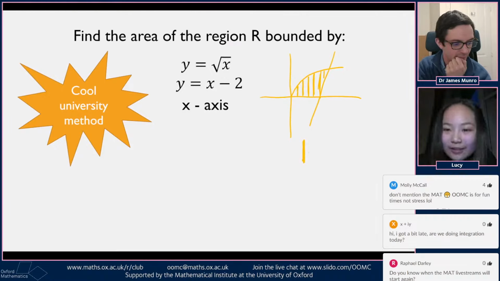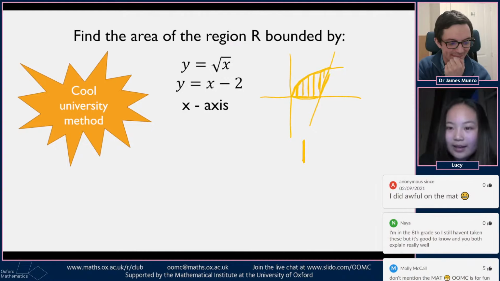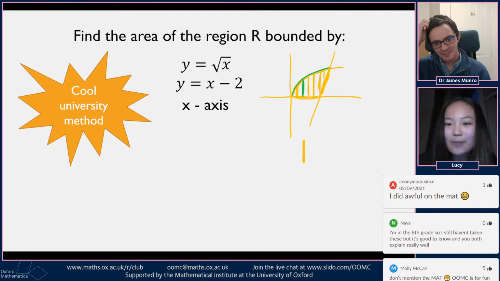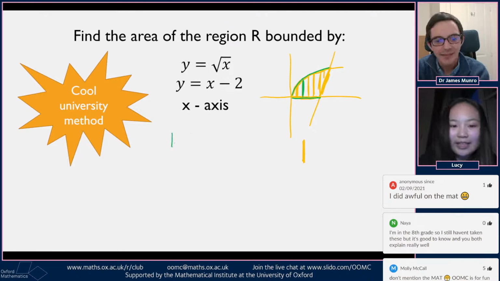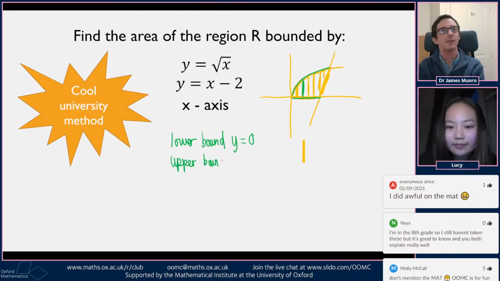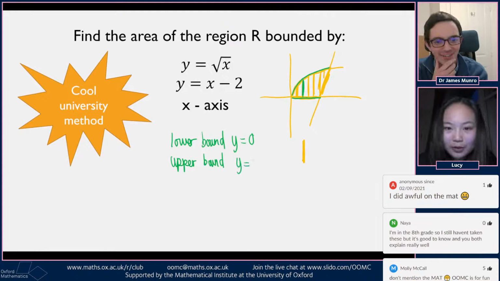If we just look at one of these strips, it's bounded by the upper bound and the lower. So if we look at, for example, this green strip here, then it's bounded by this one as the upper and then this one as the lower. You can see that the lower bound would be y equals 0, and then the upper bound would be y equals square root of x.